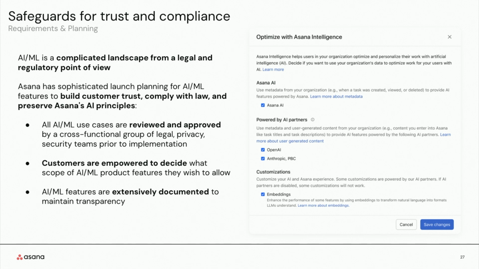And so we provide a set of admin controls to customers so that they can decide what scope that AI ML product features should be allowed to run within their domain. This allows you to exercise separate controls for our in-house metadata-based models versus the other product features that we developed in partnership with external vendors such as OpenAI and Anthropic. And so in order to take all of these preferences into account, we built an eligibility framework that ensures and applies these controls as a gating process, both in the ML processing and the customization of the product experience.